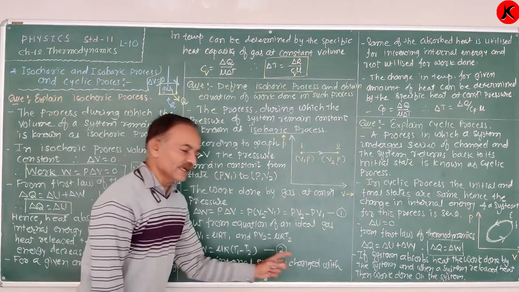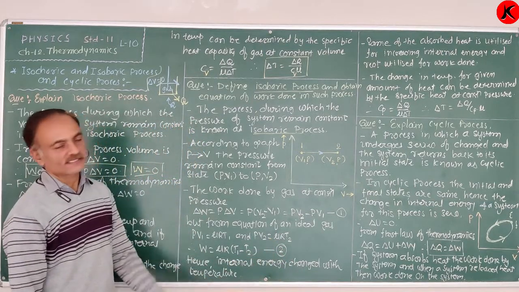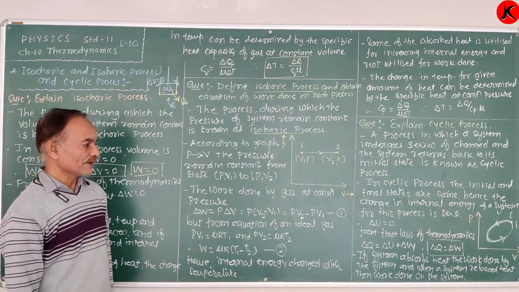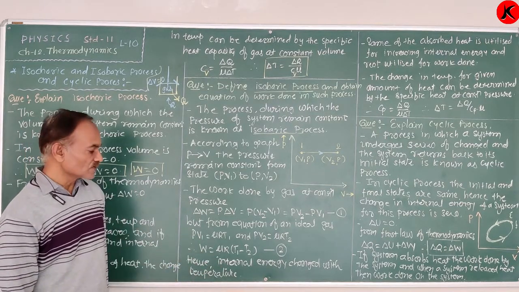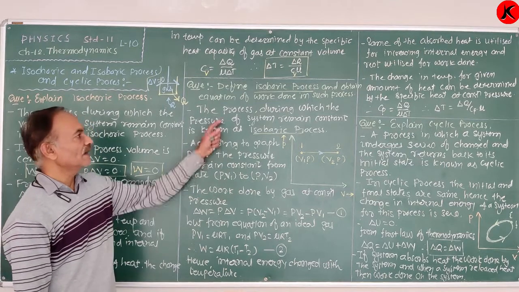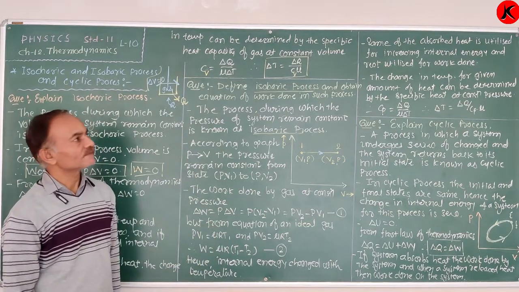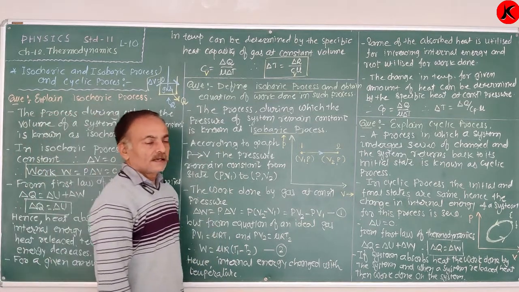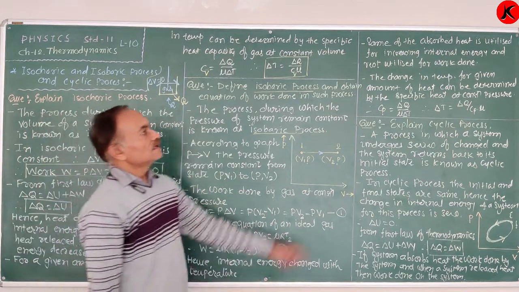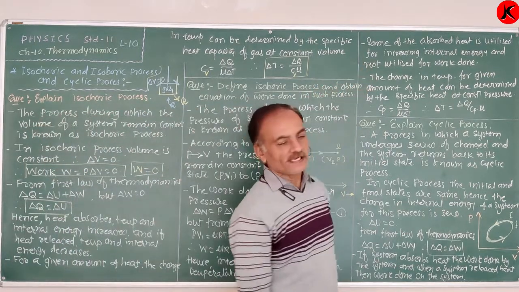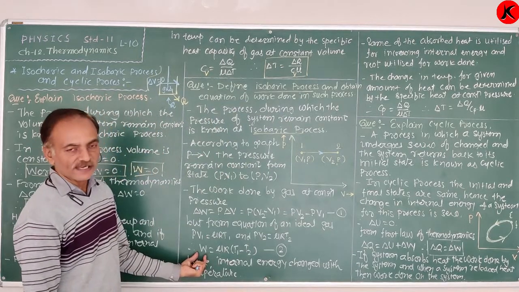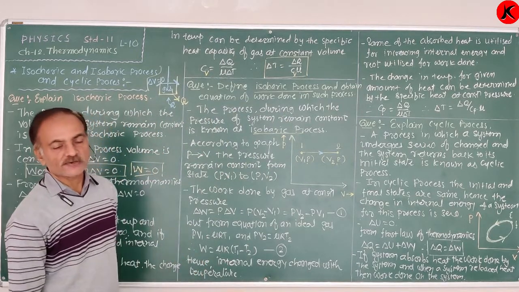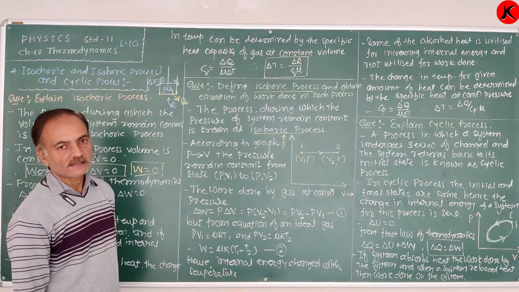Hence, the internal energy changes with temperature. So what happens here? The internal energy of a system also changes with temperature at constant pressure. Now, some of the absorbed heat is utilized for increasing the internal energy, and the rest is utilized to do the work.